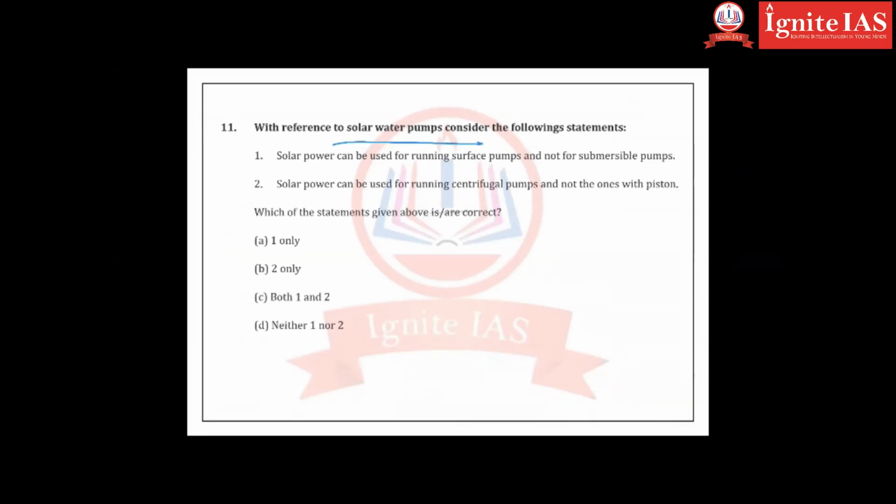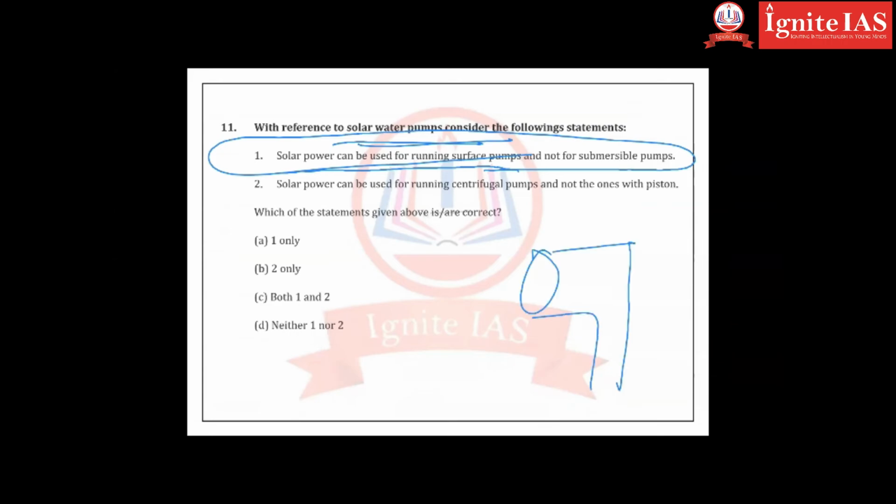Next one, with reference to solar water pumps. Solar water pumps can be used for running surface pumps, but not for submersible pumps. What is a submersible pump? In some villages, you might have seen there is only a pipe, but there is no motor visible. Where is the motor? The motor is present in the ground, inside the earth. It is called a submersible pump.